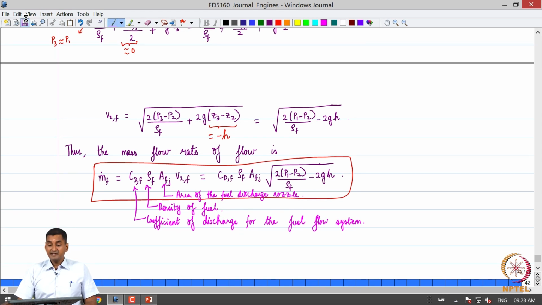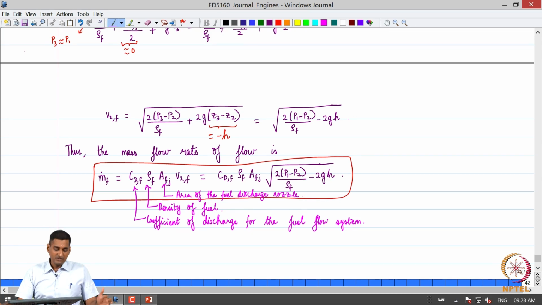So, interestingly, if we do not make P1 minus P2 greater than rho F g H, you can see that there is no fuel flow rate, because if you look at the square root term we see that there is a P1 minus P2 by rho F minus g H, taking 2 common from those 2 terms.